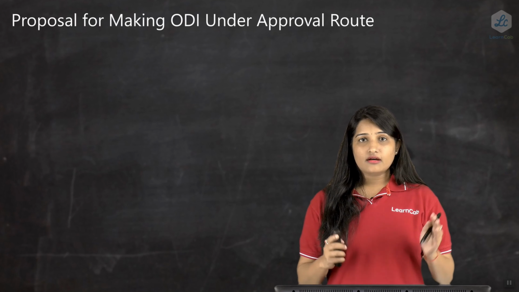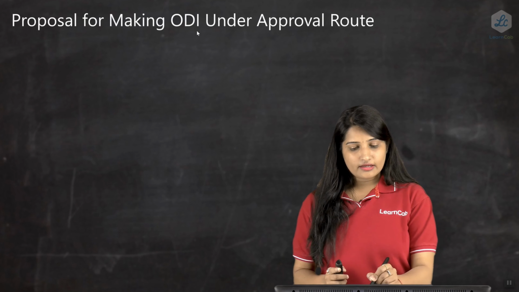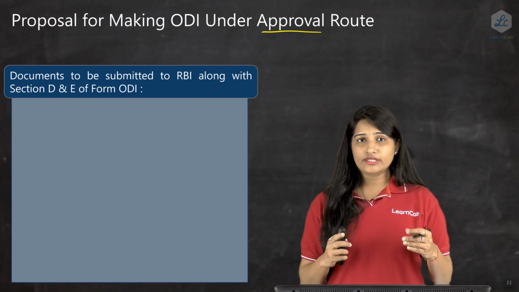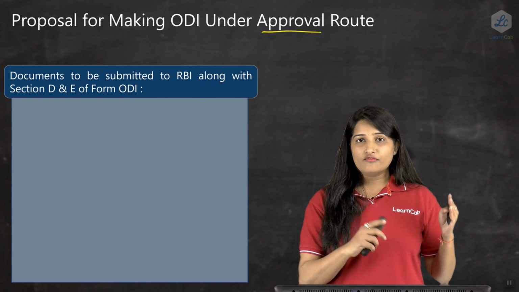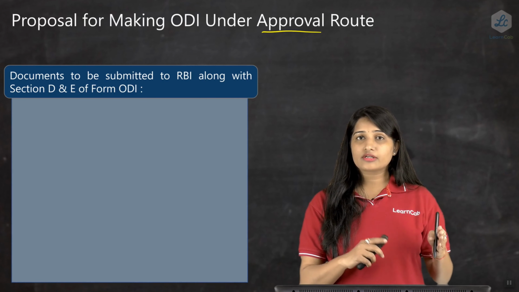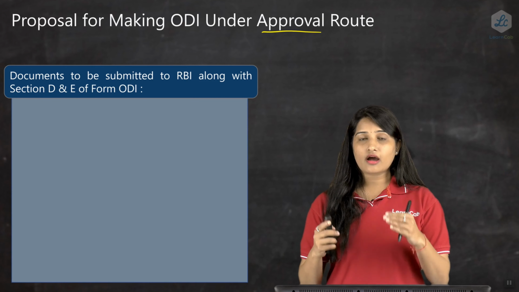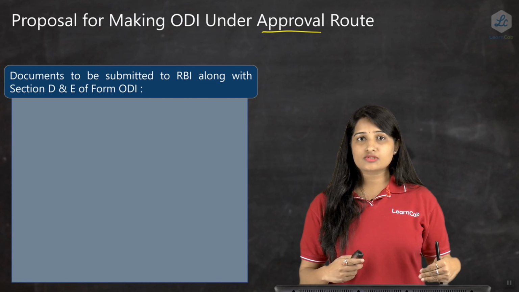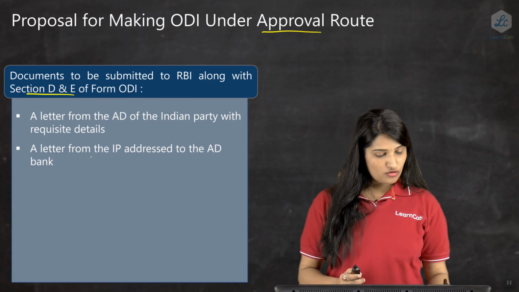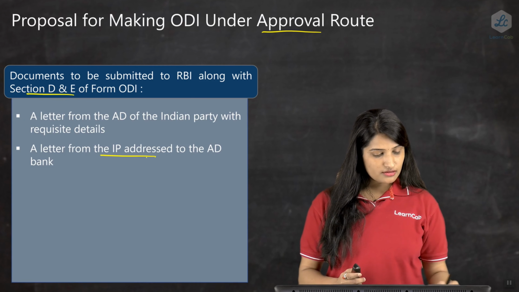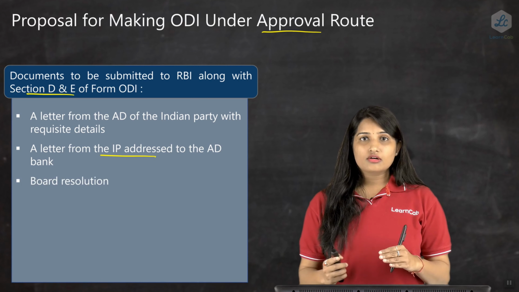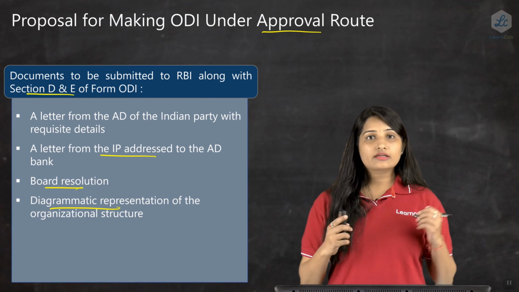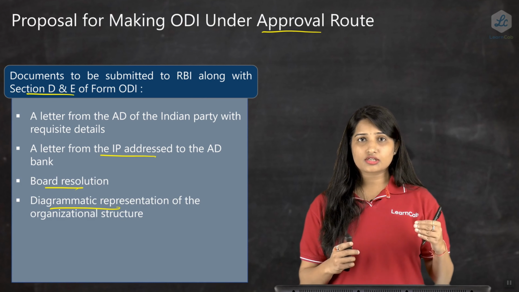Now let us see how to do an ODI under approval route. So under approval route, how do we do an ODI? It's the same way. The form ODI has to be submitted to the authorized dealer bank, but here there are some additional documents which the entity has to submit. Section D and E of the ODI form, IP addresses, Indian party address to the authorized dealer, board resolution needs to be submitted, and a diagrammatic representation of the organization structure.